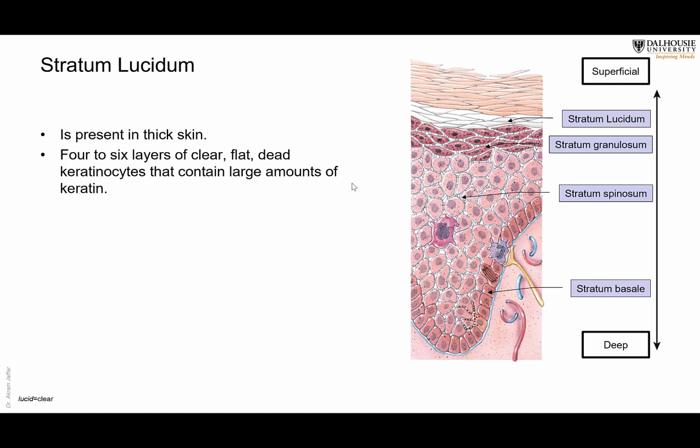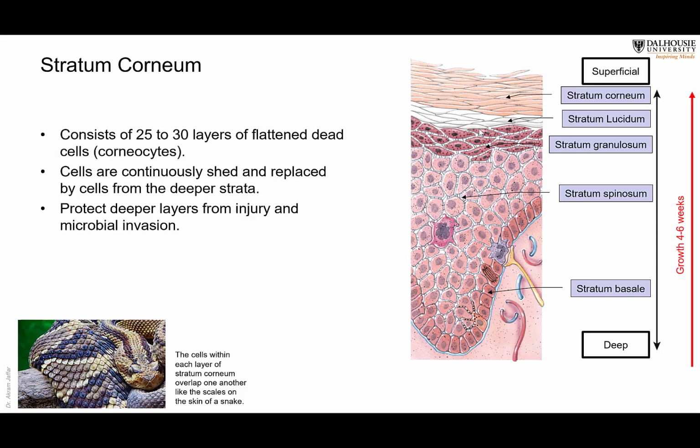Then the cells die. There are no nuclei: stratum lucidum. Lucidum means clear, and it's only present in thick skin. Most of the skin doesn't have stratum lucidum. It's only in the palm and in the sole of the feet. And then after that, multiple layers of stratum corneum. Cells are dead, and once you scratch your skin, many of them will be lost.